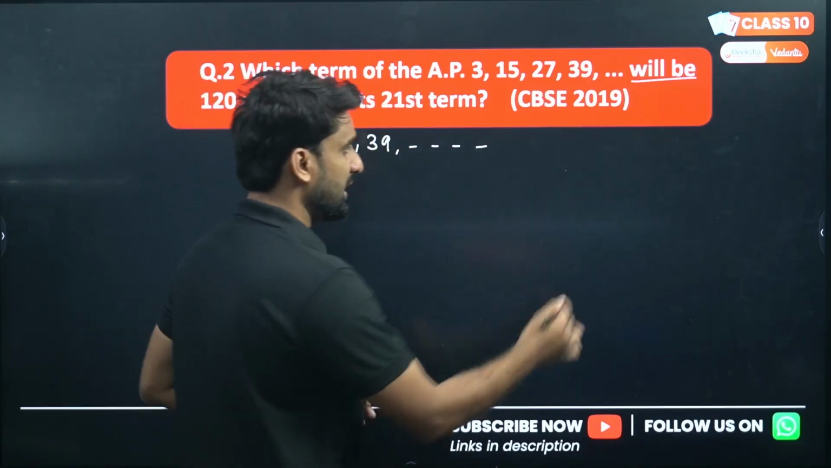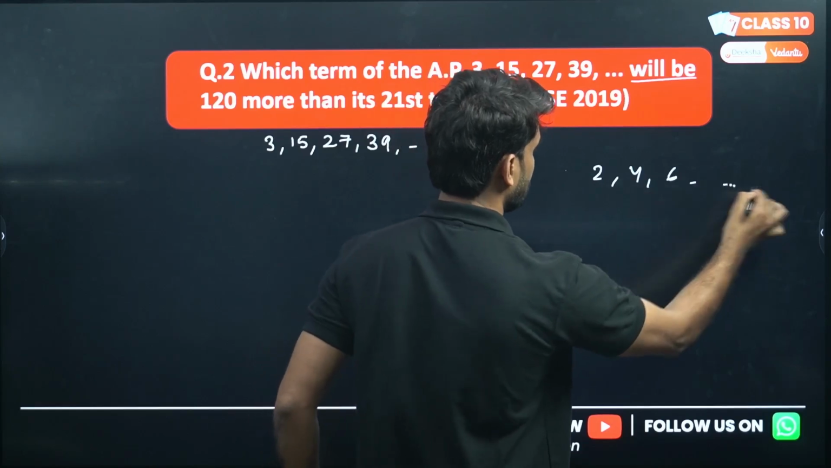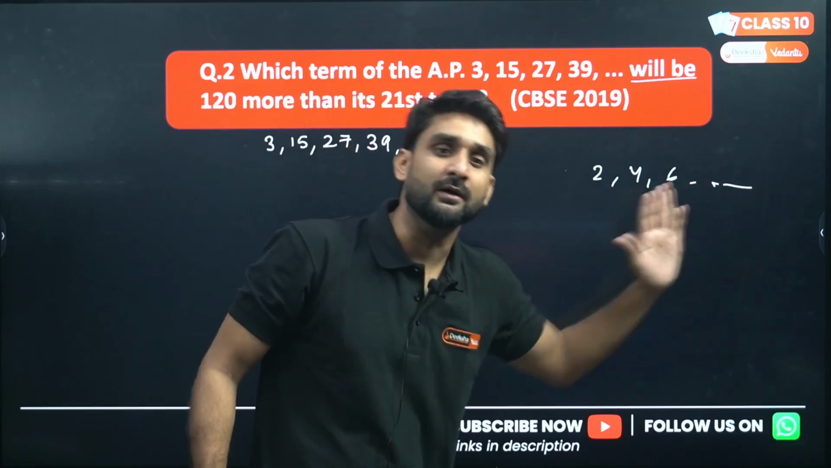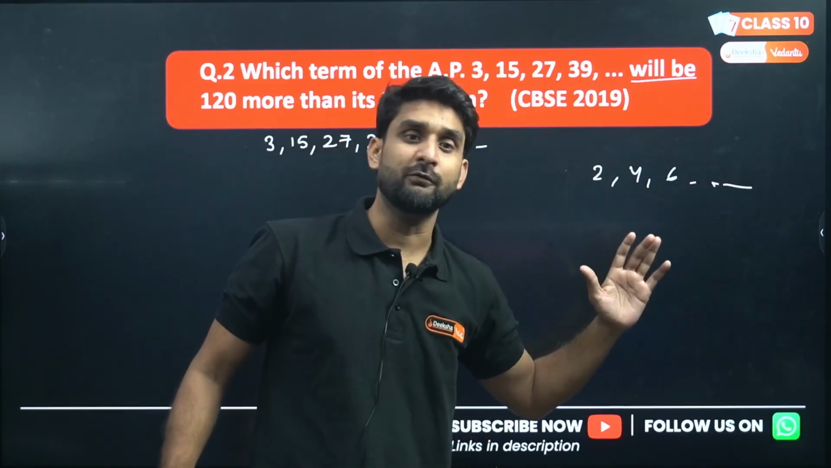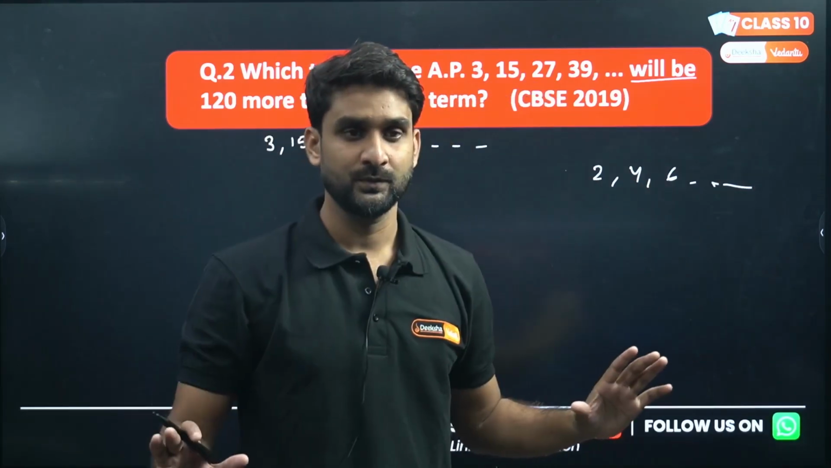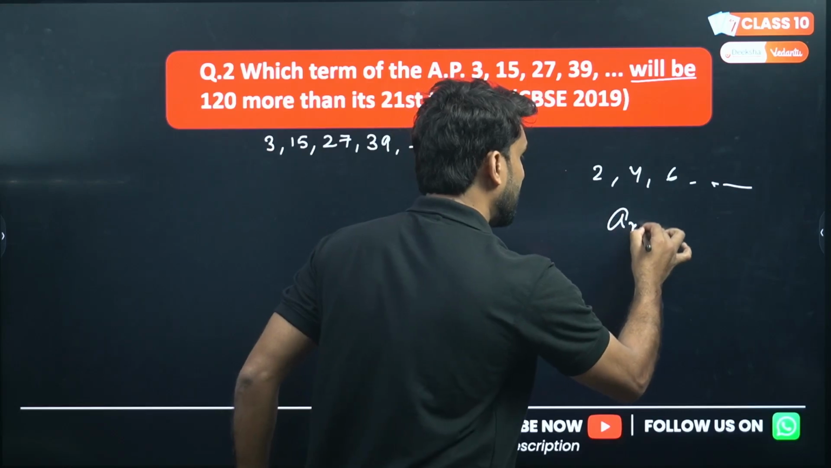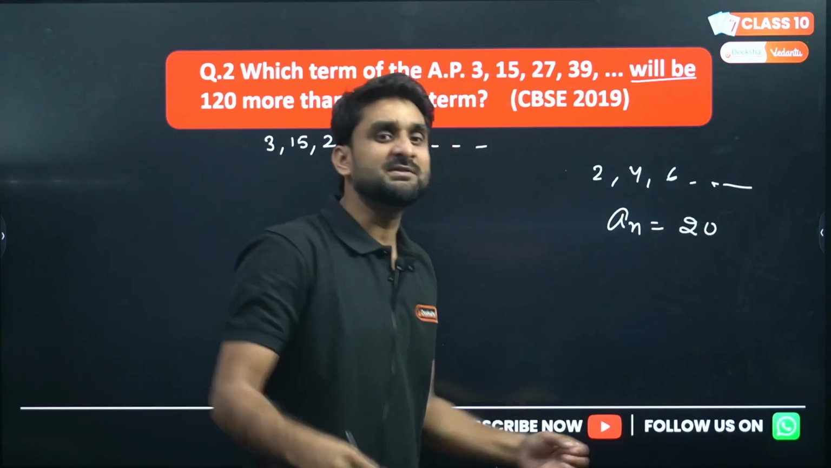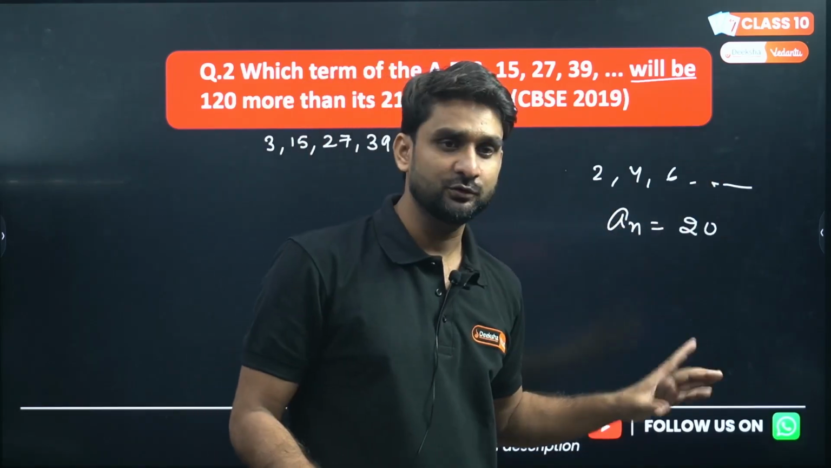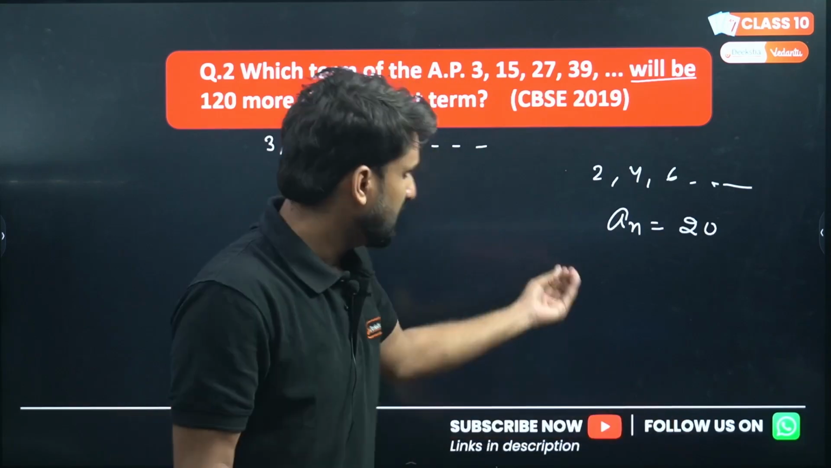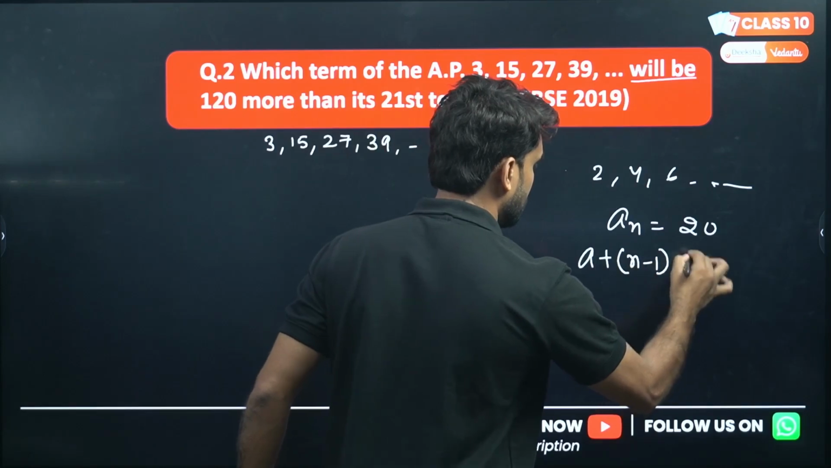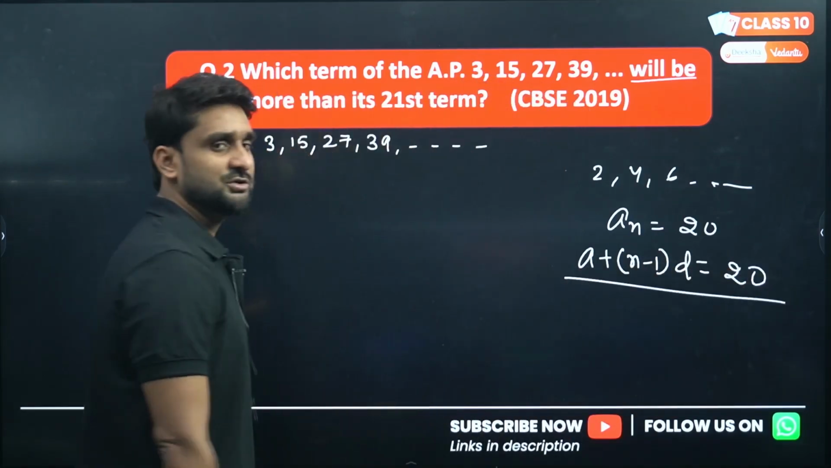If I give you an AP and ask which term will be 20 here, it could be the 6th term, 7th term, 8th term, 10th term, I don't know. So in such a question, you have to take the nth term to be 20. I don't know the position of 20, so we can call that position n, and write an equals 20. You know the formula: a plus n minus 1 into d equals 20. This is the equation. This is the format.